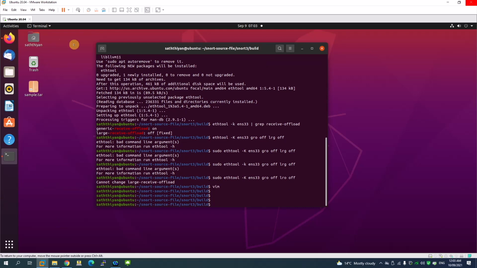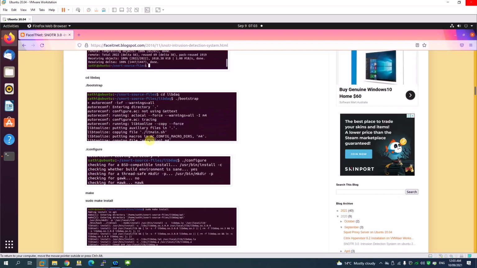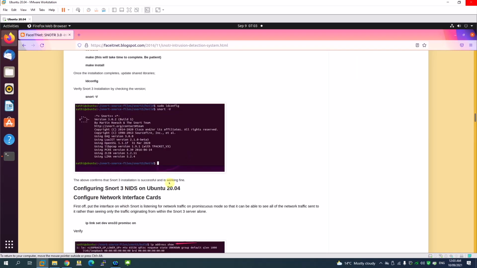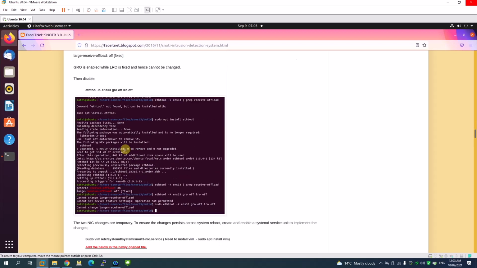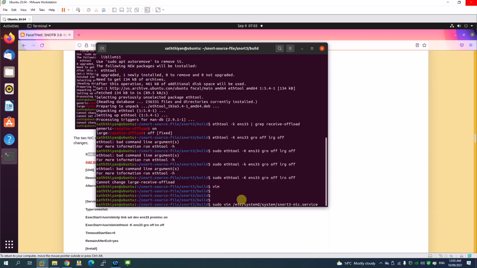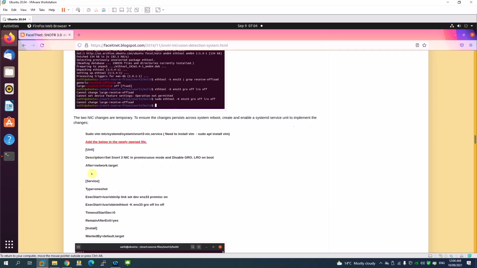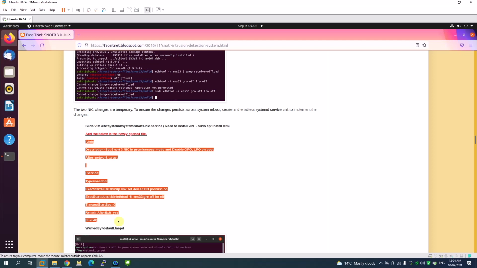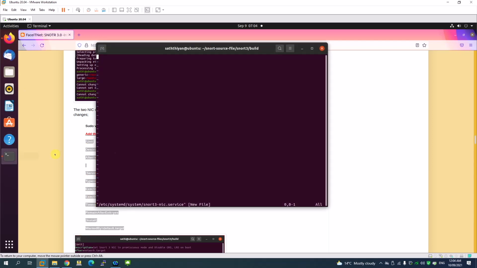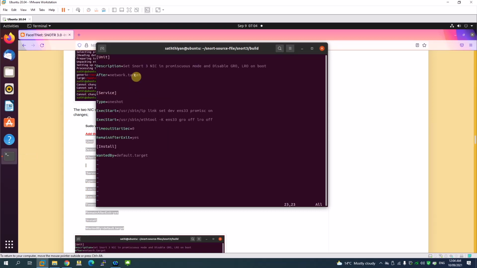I have the command here. I'm just going to grab the command from my document. The command that I'm using here is the system snort service. What I'm going to do is add some lines here. See, these are the lines I'm going to add. Let me copy the lines into the newly created file. Right, there's nothing much to change. It's all like default.